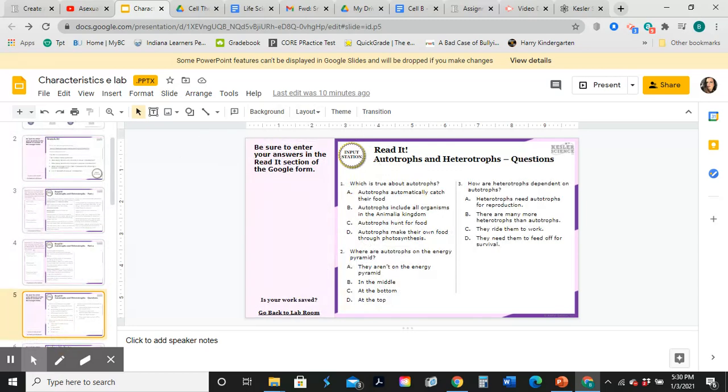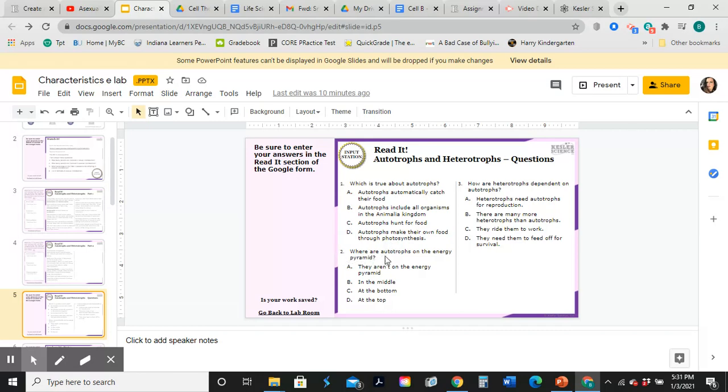Read it. Autotrophs and heterotrophs. Questions. Which is true about autotrophs? A, B, C, or D? Autotrophs automatically catch their food. Autotrophs include all organisms in animal kingdom. Autotrophs hunt for food. Autotrophs make their own food through photosynthesis. Whichever one's right, you can take and highlight or underline or make it bold, however you can make it.